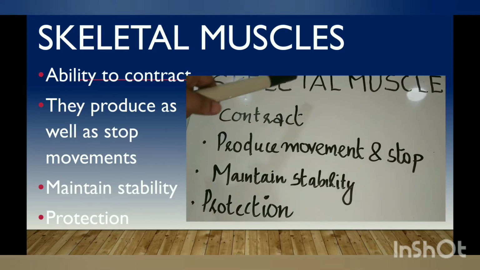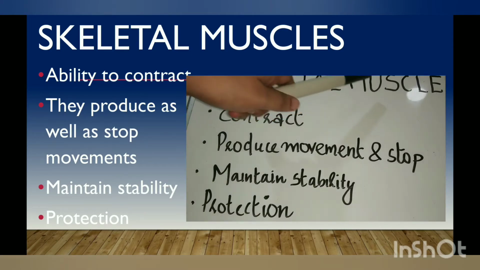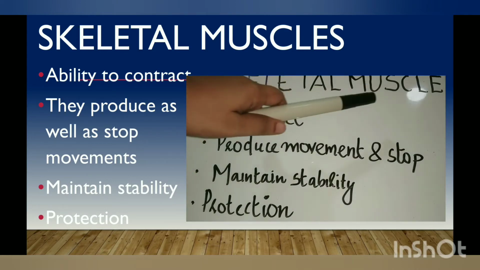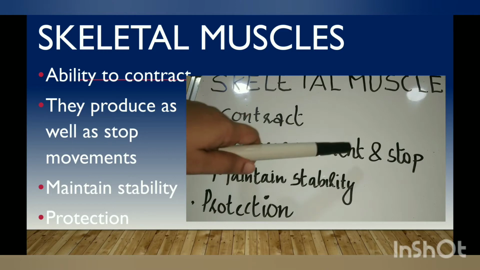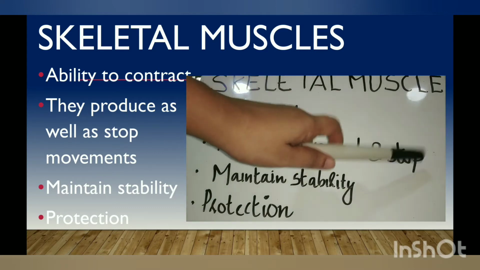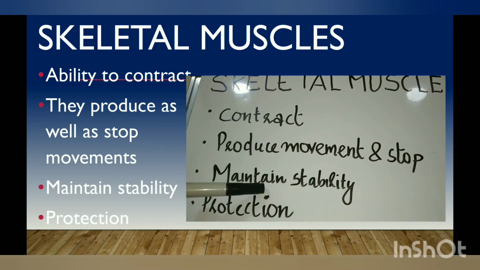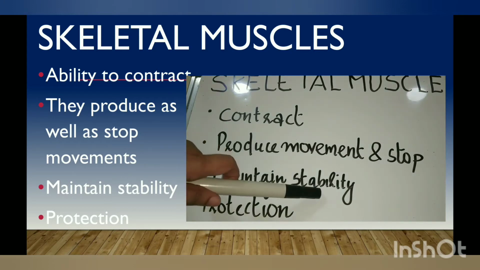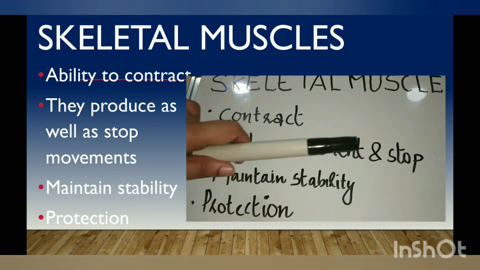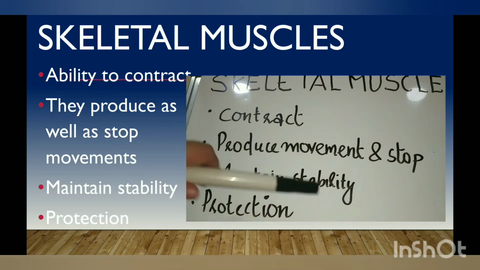Now we will discuss the properties of skeletal muscles. Skeletal muscles can contract and thus cause movement. They produce movement and also stop certain movements. That is, they help in maintaining posture by resisting gravity, etc. Next is maintaining stability. That is, they maintain the stability of the skeletal system. Next is protection. Protection means they protect major internal organs that are present in the pelvic cavity, abdomen, etc.